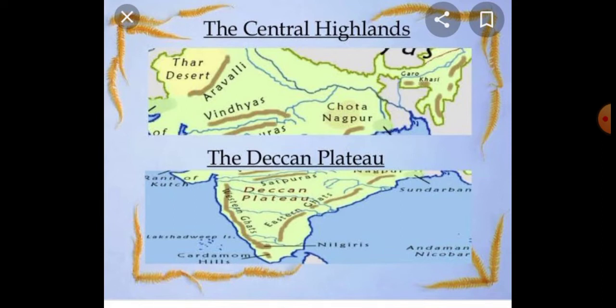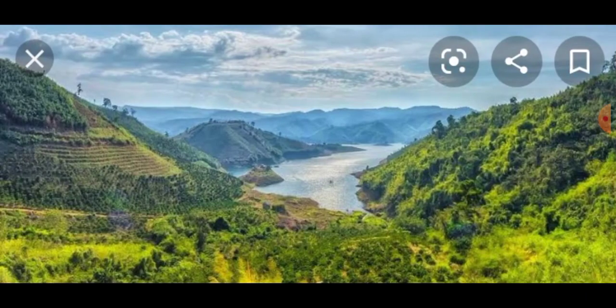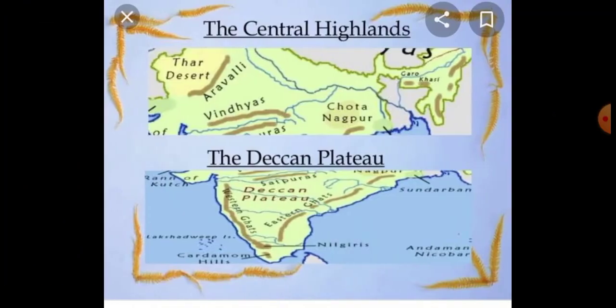Just you see this map, students. This is the Deccan Plateau. The Deccan Plateau covers most of the South Indian area and its shape is triangular. It is surrounded by mountain ranges and extends over the states of Telangana, Andhra Pradesh, Maharashtra, Karnataka, Kerala and Tamil Nadu. India's 43% of area or landmass is covered by this plateau.